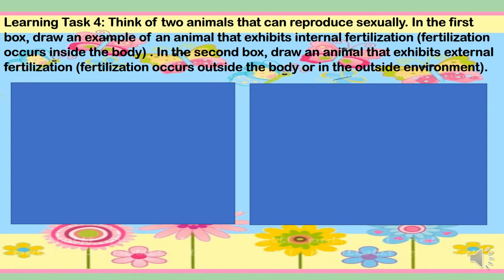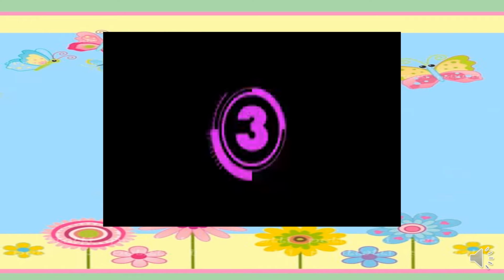Now, for learning task 4, think of two animals that can reproduce sexually. In the first box, draw an example of an animal that exhibits internal fertilization, or fertilization occurs inside the body. While in the second box, draw an animal that exhibits external fertilization, or the fertilization occurs outside the body or in the outside environment. I will give you time to answer this.